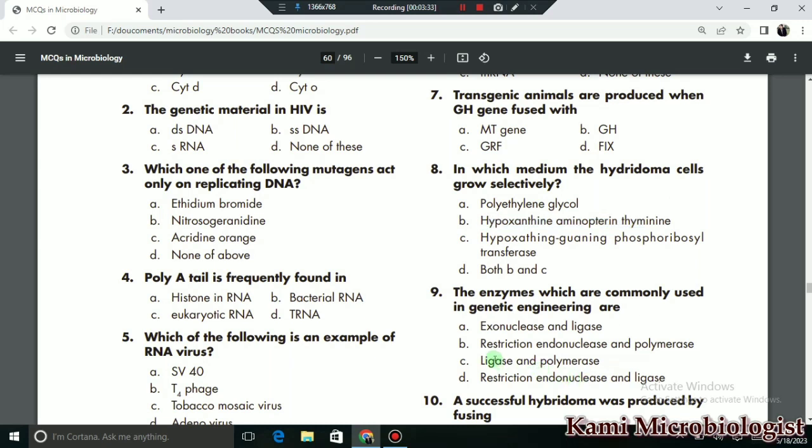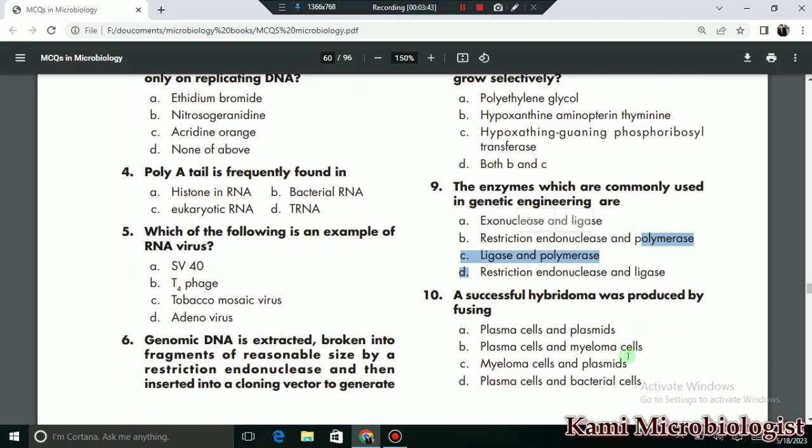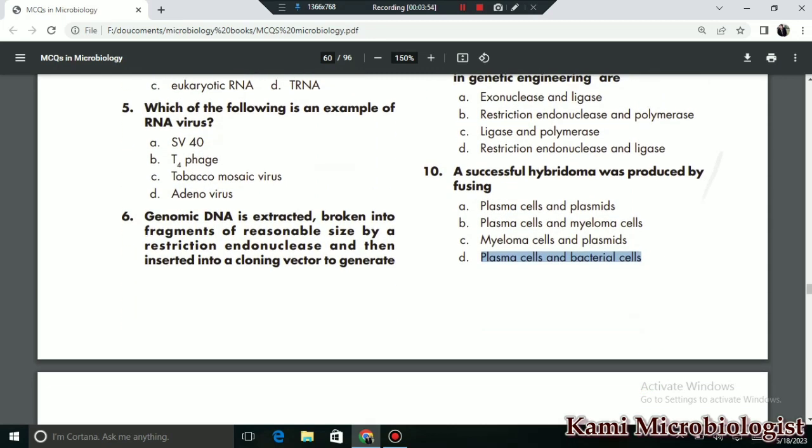MCQ number 9 says that the enzymes which are commonly used in genetic engineering are, so mostly restriction enzyme and ligase. So D is the correct option. A successful hybridoma was produced by fusing, so for this the correct option is D. Mostly it is produced in the plasma and bacteria cells. So D is the correct option.